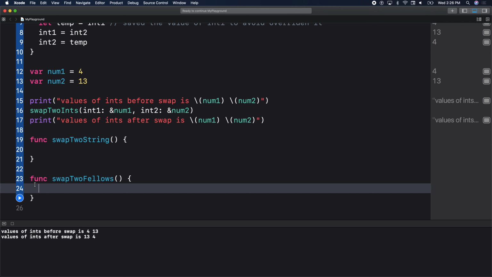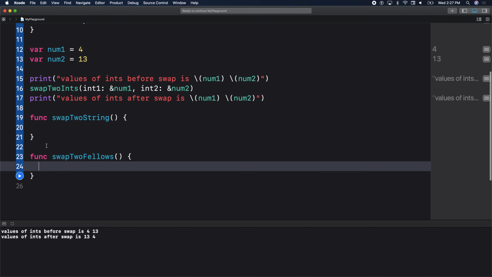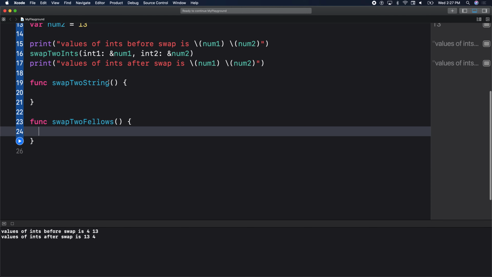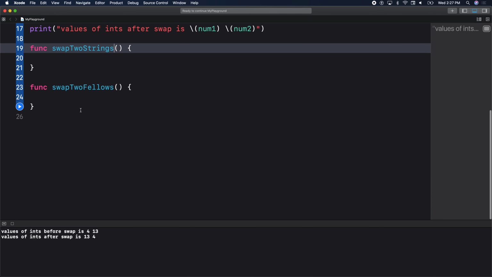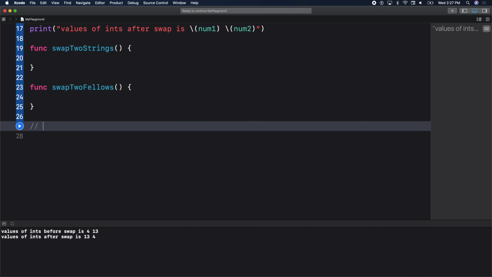We'll write some function, we'll call it swap two items, for example, or swap two values, that does exactly that. So we won't do swap two strings or swap two fellows. We'll go ahead and create a generic function.